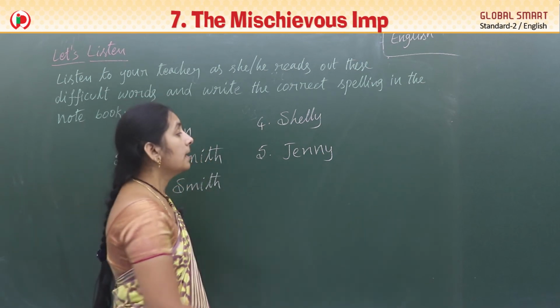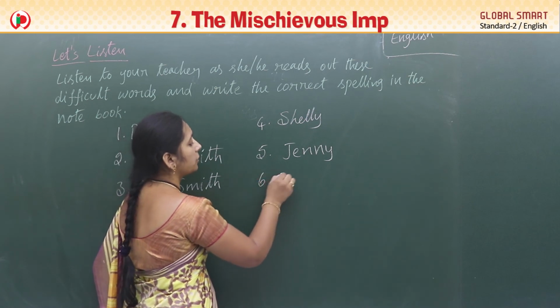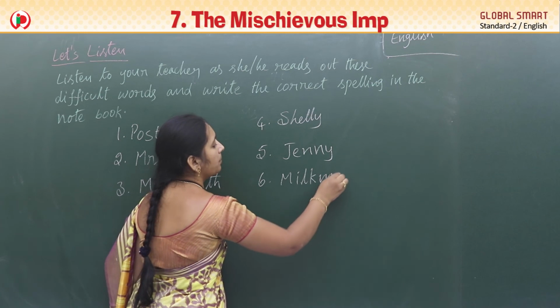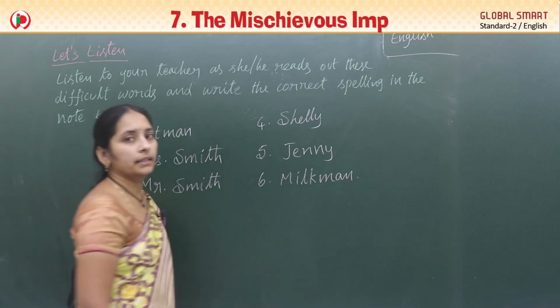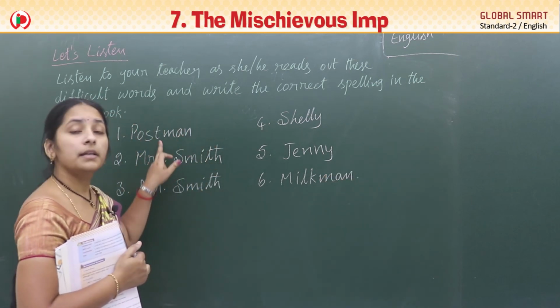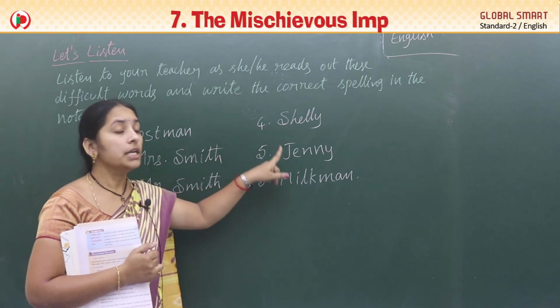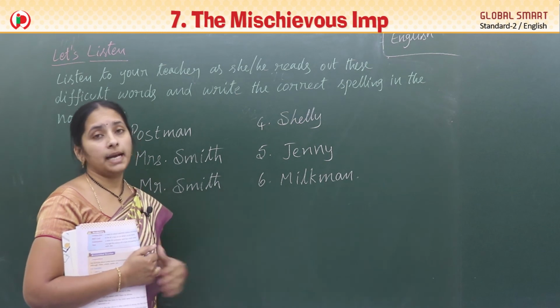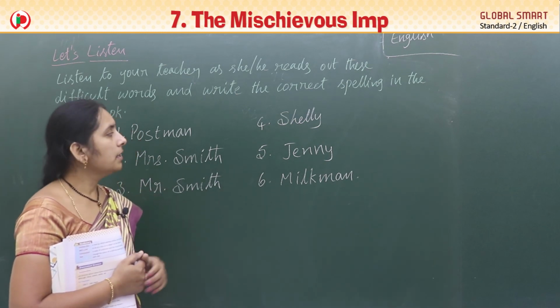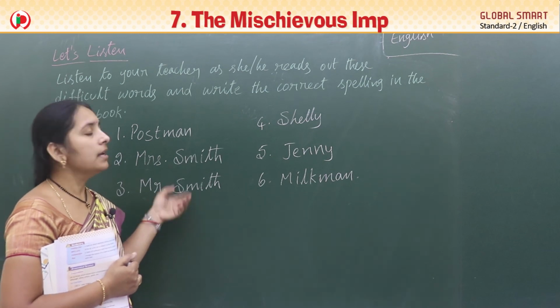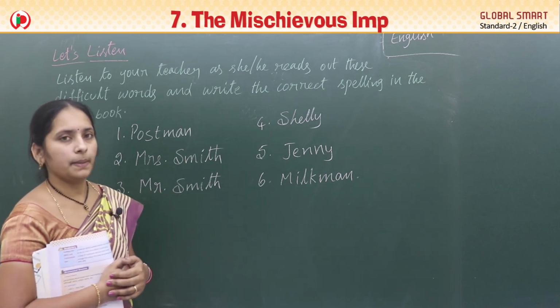And one more, milkman. All of you know this one also. M-I-L-K-M-A-N. Milkman. So, postman, Mrs. Smith, Mr. Smith, Shelley, Jenny, milkman. Okay, Nana? These are main important words. We confuse the spellings. That's why write down and learn the spellings, all of you.